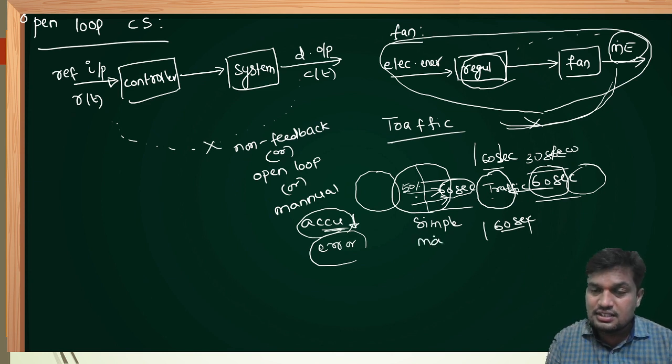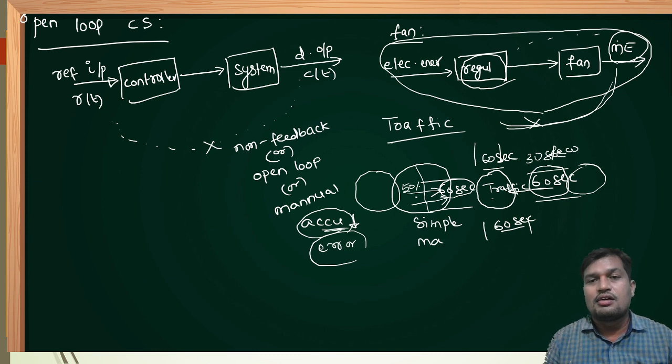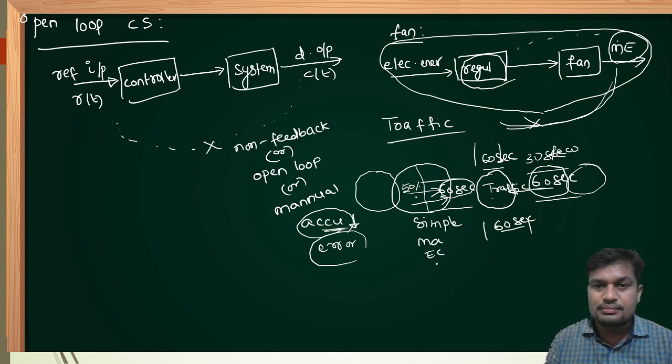Maintenance is very easy. See, most of the people require open loop system because of less maintenance. Therefore, it is economical. And sensitivity of open loop system is also more because of no sensor. Speed of the system is less because of no sensor. Bandwidth of the open loop system is also less because of no sensor. Oscillations are more because of no sensor. Noise is also more because of no sensor.